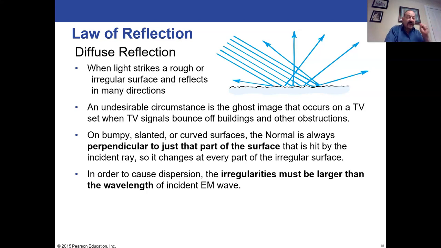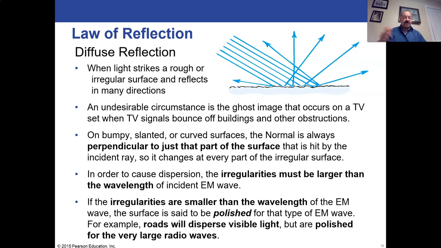And then gamma rays have really small wavelengths. Whatever they're bouncing off of, if they fit inside these bumps, if they're smaller than the bumps, they're going to be affected by this dispersion of waves all over the place. But if they're bigger than the pits and the bumps and the roughness of the surface, they won't notice it. They'll just bounce off. So irregularities that are smaller than the wavelength, that's said to be polished for that particular wave. In other words, it's flat enough to not affect it.